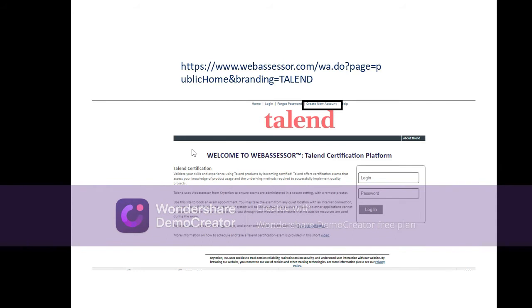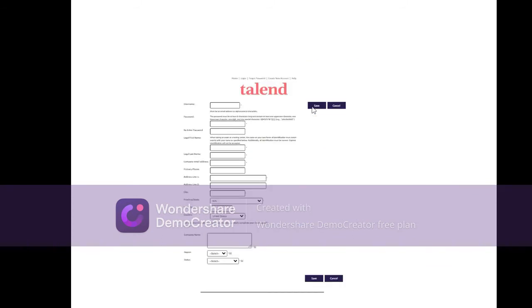And now let's see how to register for the certification. So you need to open the link provided here, www.webassessor.com. If you open this link, here you can see create new account. Once you click on create new account, it will ask you certain details: the username which you want to use for further login, and you need to create your password, and you can give your first name, last name. Here we have an option called company email address. You can give your Gmail address for further communications. You can fill all those details and click on save.